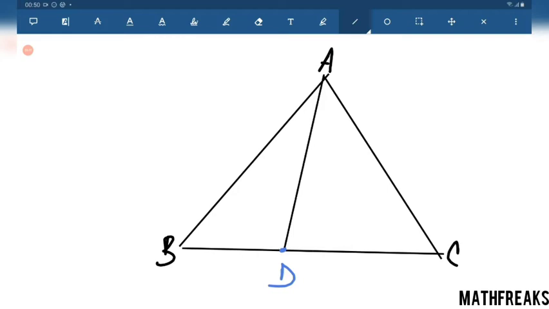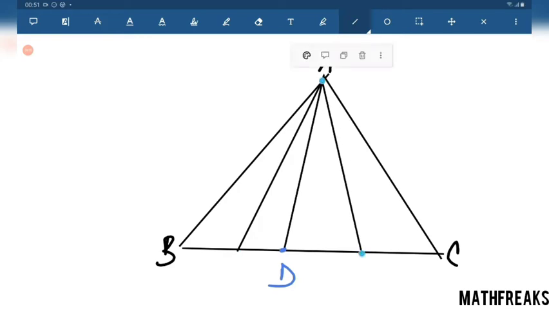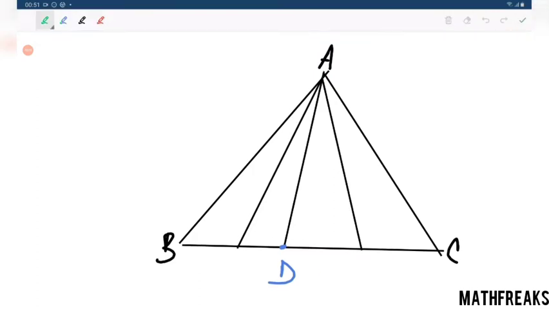Let me assume that this is the angle bisector of angle ABD, and this is the angle bisector of angle BAD. This is E, this is F.